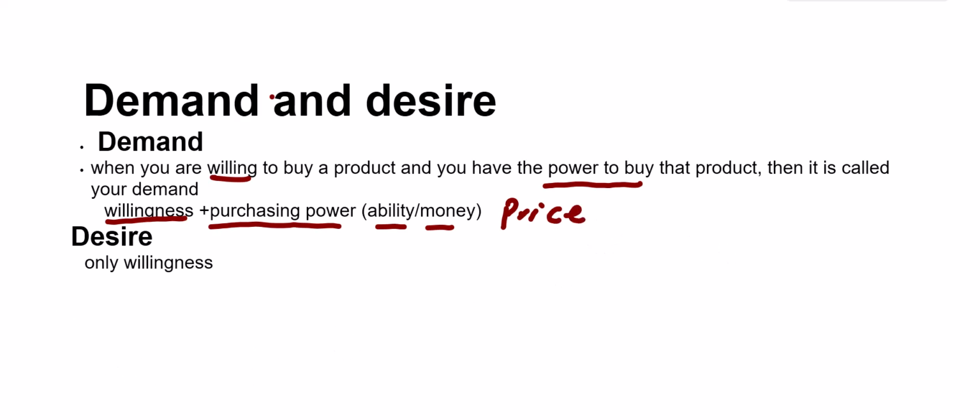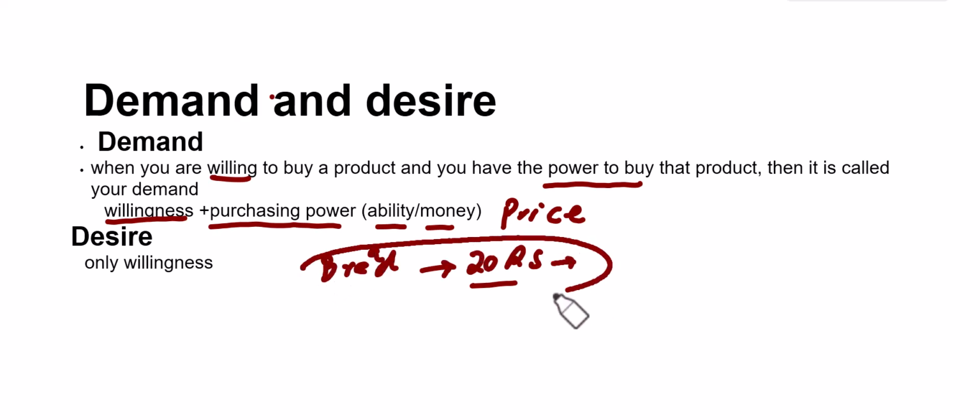You are willing to buy a product, but you do not have the power, you do not have the price of that product, then this will be called your desire. For example, if you want to buy a bread, and the price of that bread is 20 rupees, and if you don't have 20 rupees in your pocket, then this bread will be called your desire.